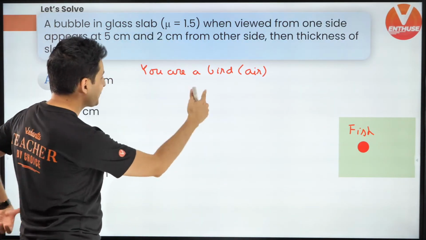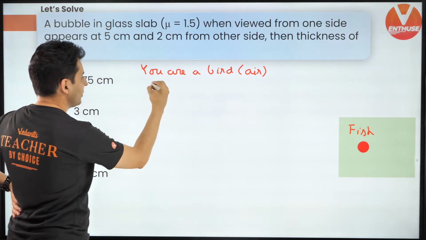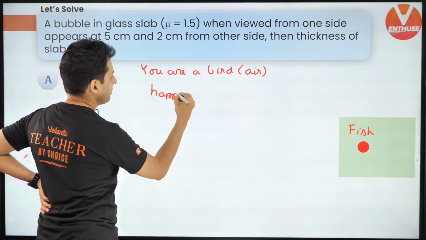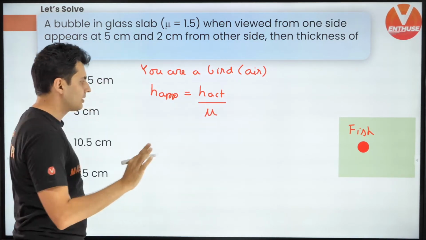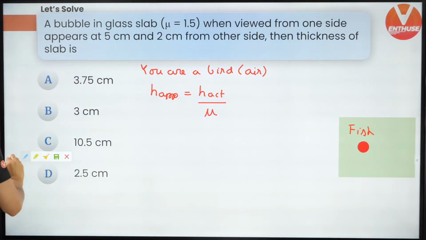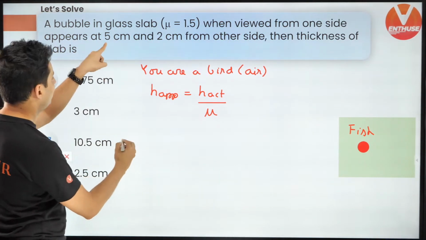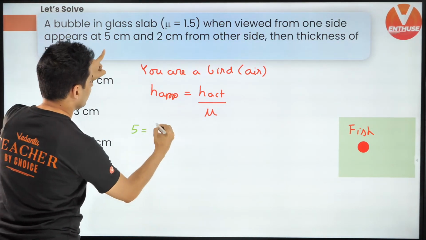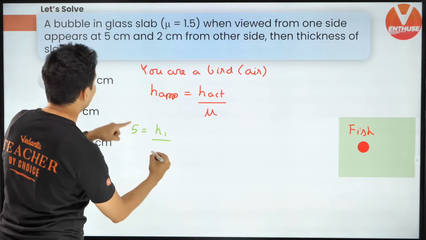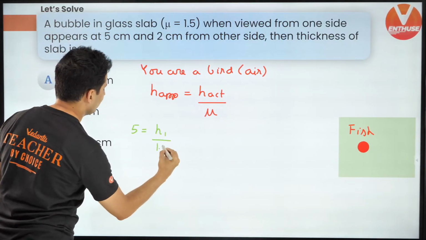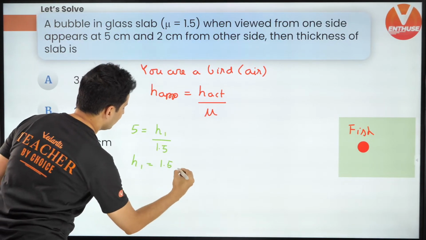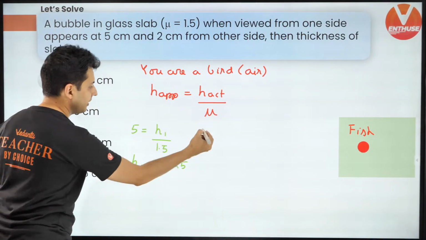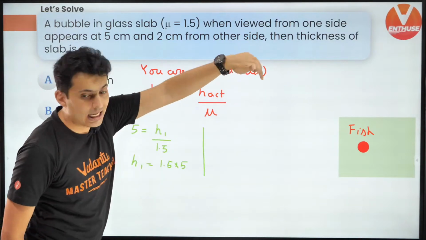Okay, so you are a bird in air. So remember, the apparent depth is actual depth divided by mu. Use this formula and you're going to be sorted for life. So first thing, 5 centimeters is actual depth divided by mu. Mu is 1.5. So H1 is 1.5 times 5. Keep this in mind.